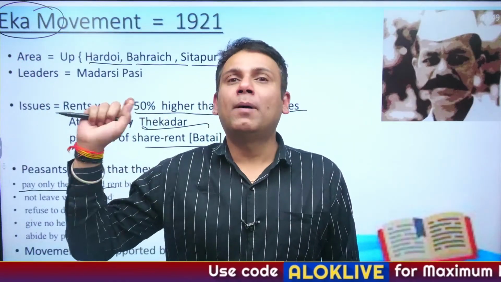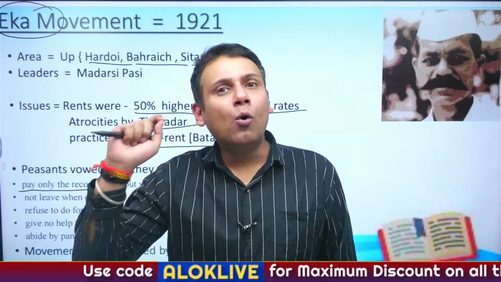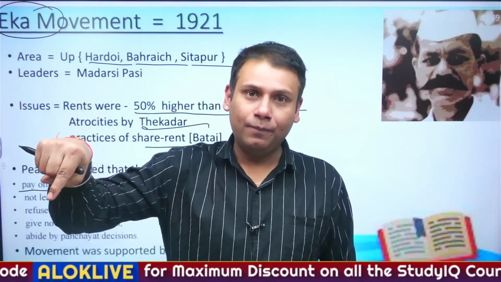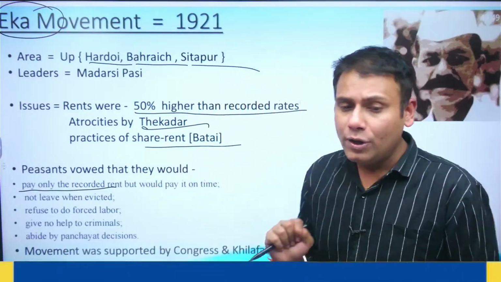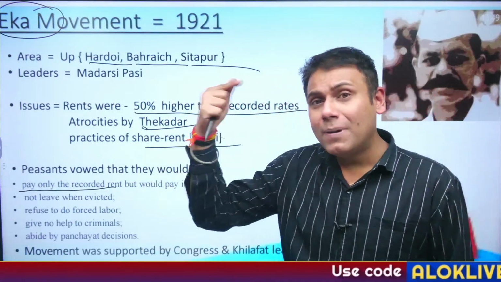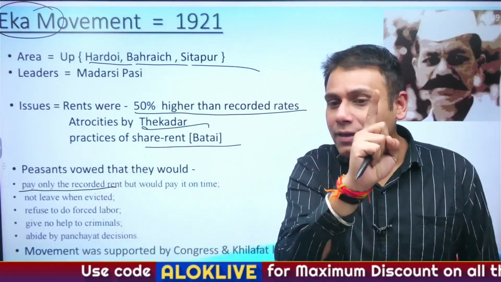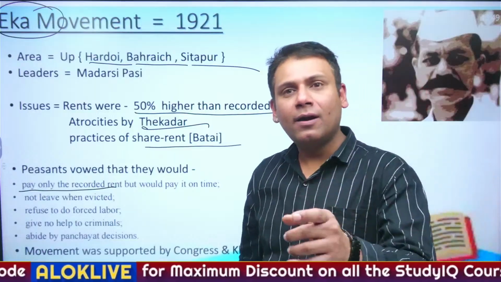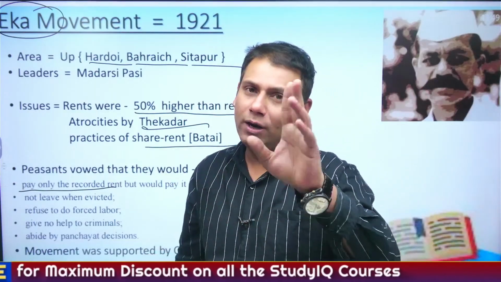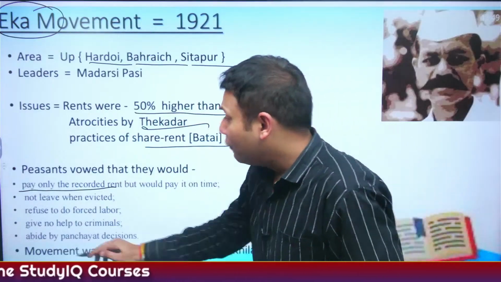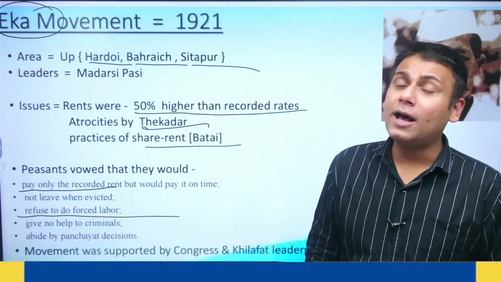In the region of Pabna, the zamindars forced the peasants to pay extra revenue. And if the peasants did not pay the extra revenue, their lands would be seized by the zamindar. Correct? So here, the zamindar was using muscle and manpower. So pay only the recorded rents. Whatever rent has been decided, pay only that rent. Do not pay excess money. Refuse to do forced labor, begari.